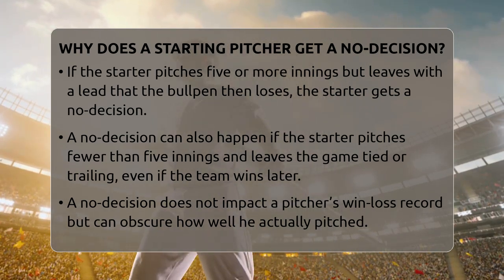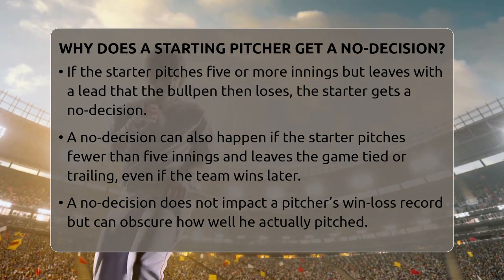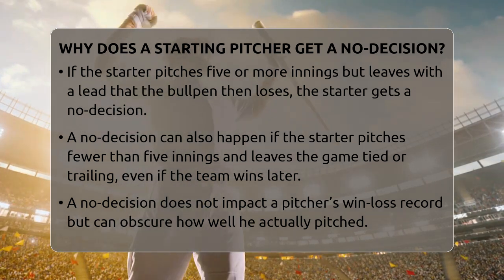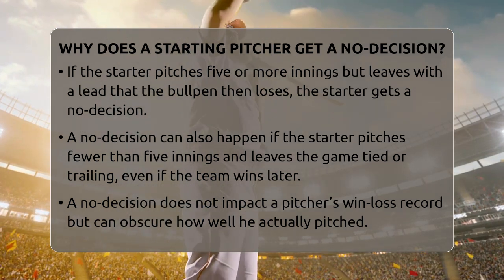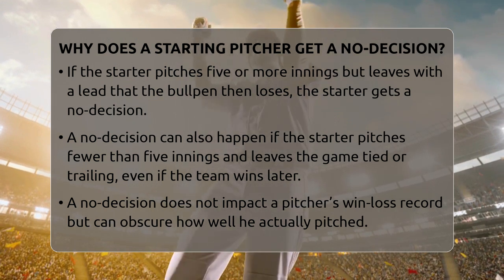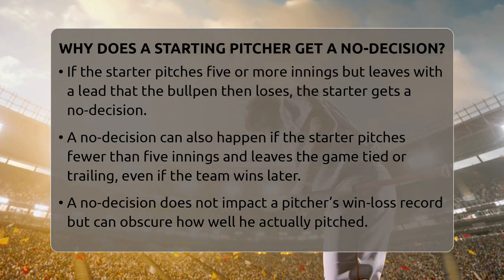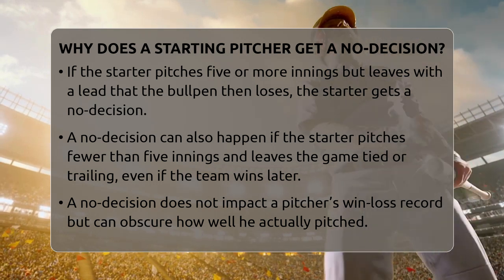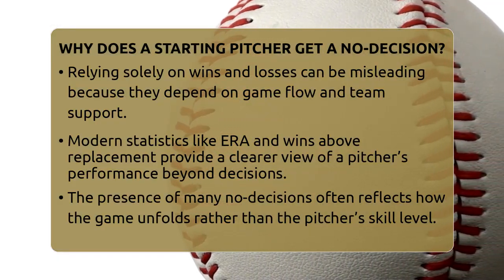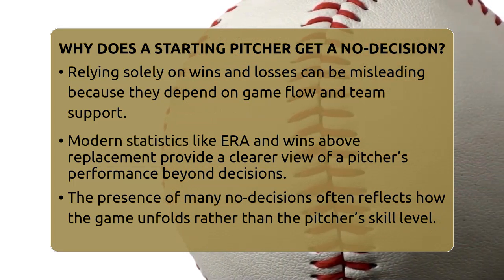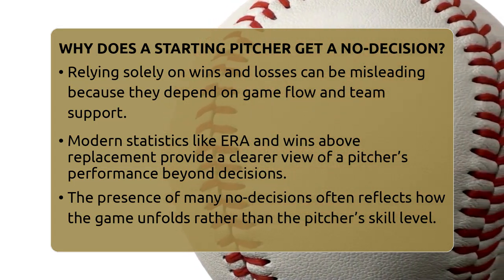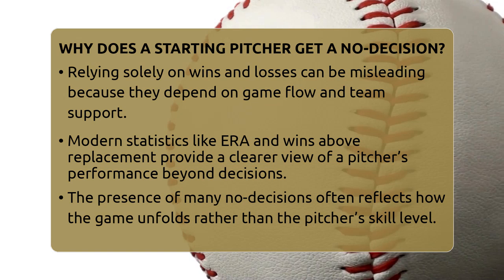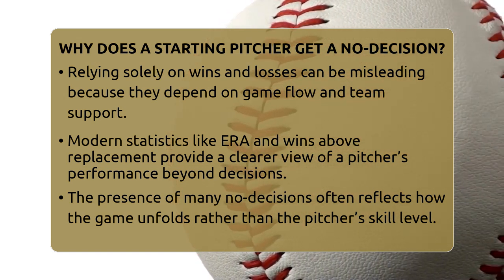This means even if the pitcher performs well, he might not get a win if the team's offense or bullpen doesn't support him. From a statistical view, a no decision is neutral. It doesn't affect the pitcher's win-loss record, but it can hide how well he actually pitched. This is why relying only on wins and losses can be misleading. A pitcher might pitch brilliantly but still end up with a no decision because of how the game unfolds.